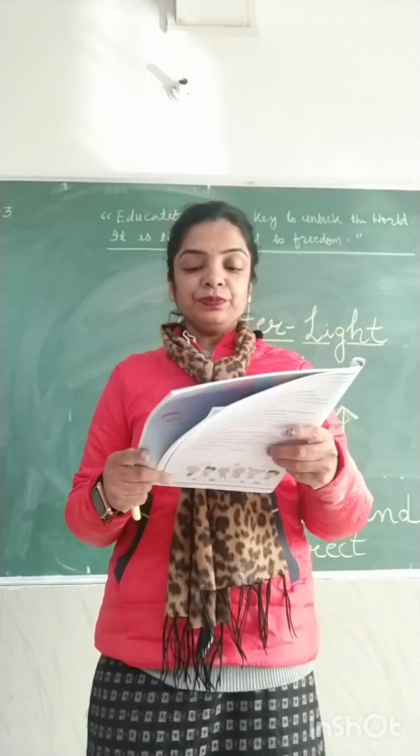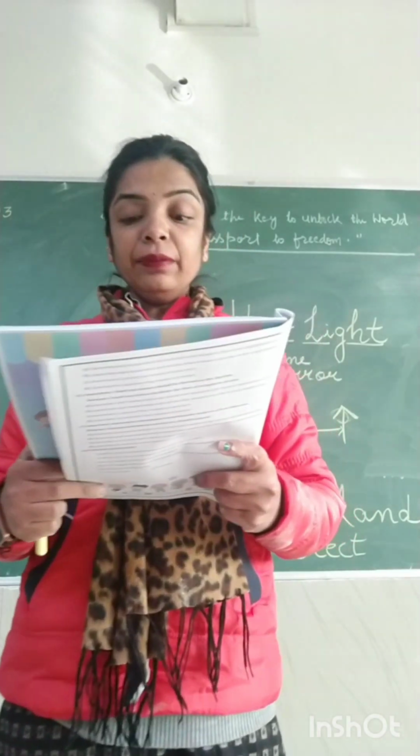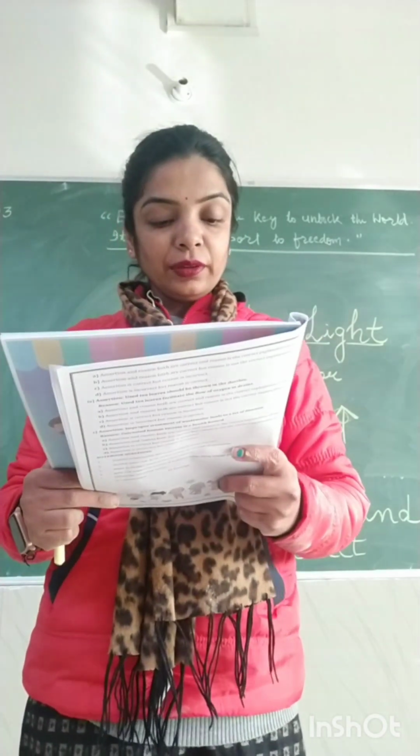This is the wall, this is the plane mirror. So, which two can form the image under this region? Bulb P and bulb Q. We can observe the image of bulb P and bulb Q. So, option B, bulb P and bulb Q.